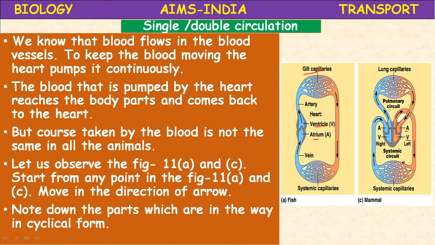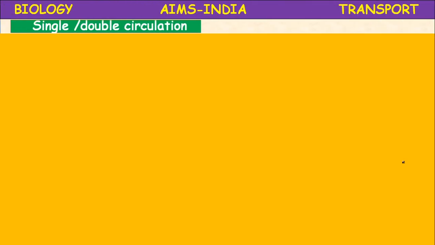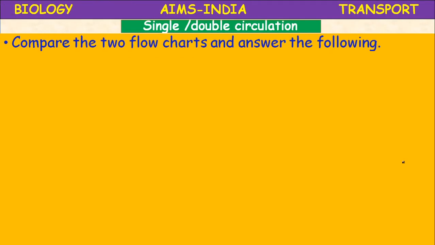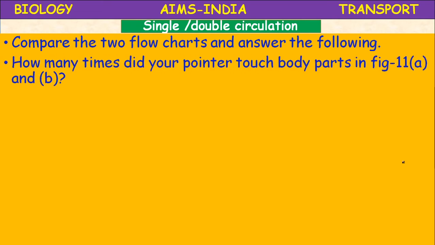Next, compare the two flow charts and answer the following questions. Here some questions are given. How many times did your pointer touch the body parts in figure 11.a? Only one time. Whereas in figure 11.b or 11.c, how many times? Two times. Okay.